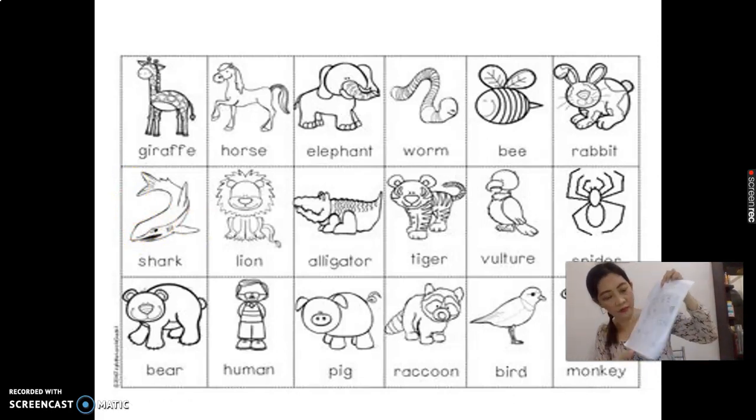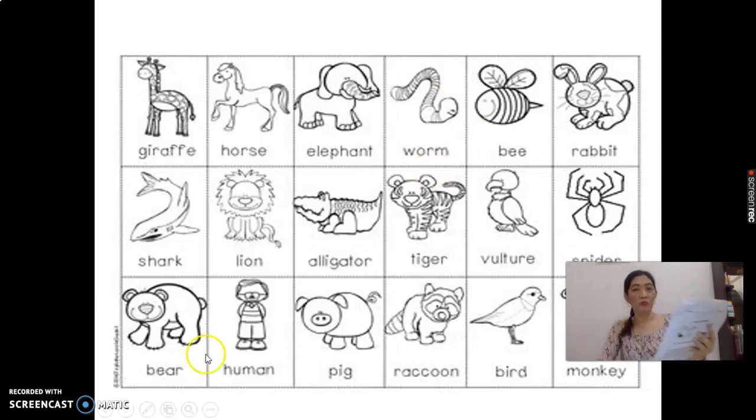This line is herbivore, carnivores, omnivores. From these animals we have herbivore, we have 1, 2, 3, 4, 5. The carnivores we have 1, 2, 3, 4, 5, 6. We have 6 carnivore.